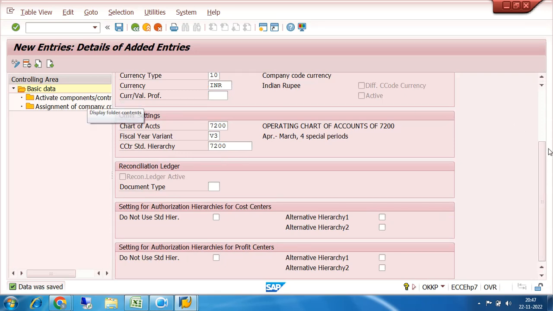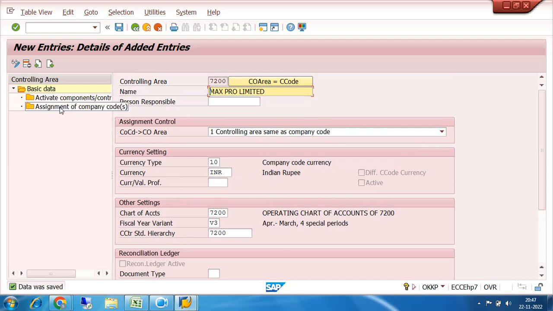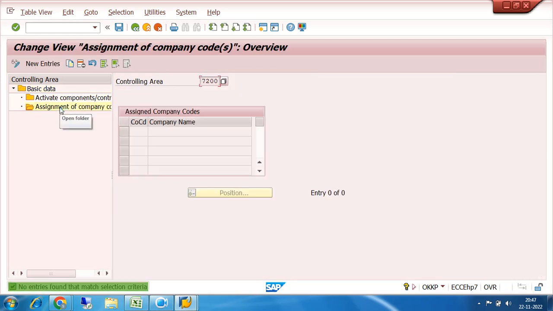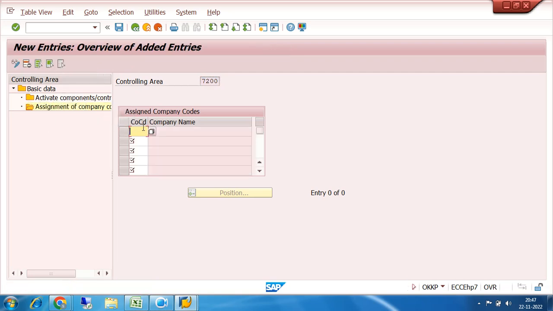Now I am coming to the second one, that is assignment of the company code. Here my controlling area name is 7200. So I will assign or link it here with my company code. Click on the New Entries button. What is my company code? 7200. Then click on save. I am operating single company code cost accounting, not cross company code. It is a scenario where the company code is the same as our controlling area, a one-to-one scenario. That's why I am putting this.